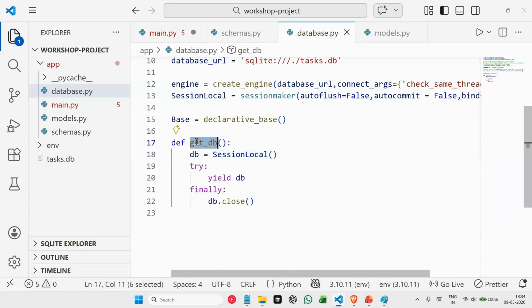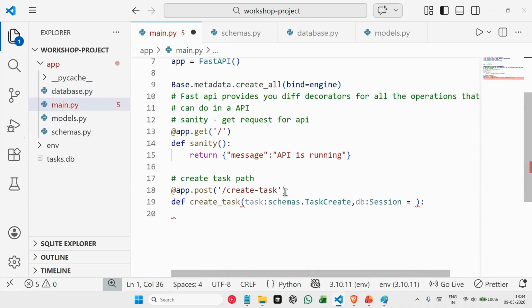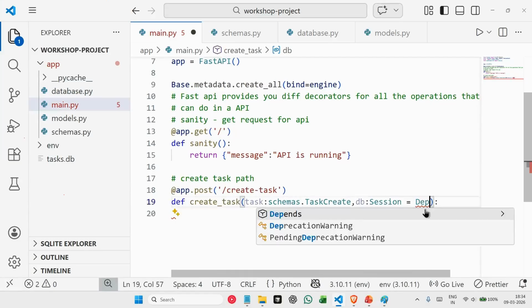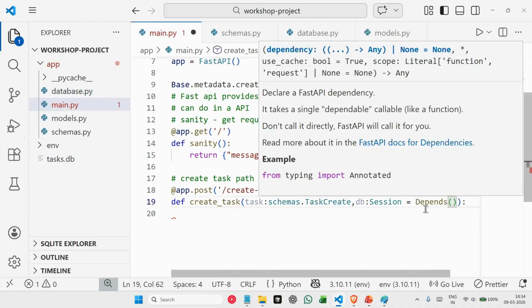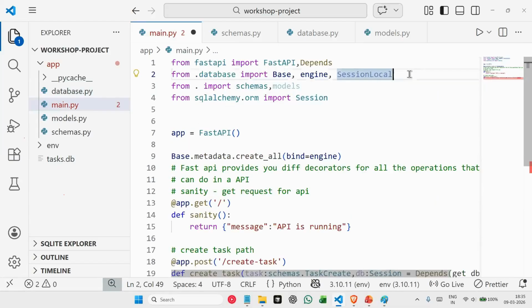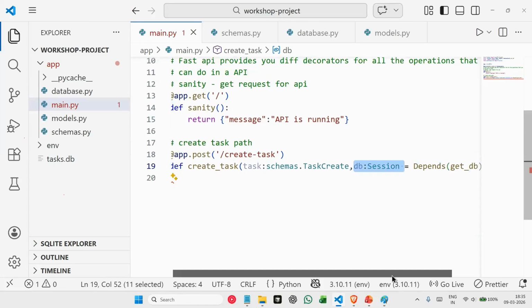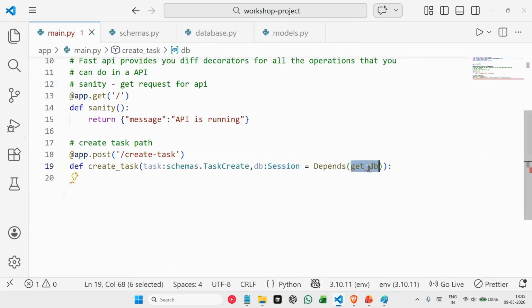So for that, from FastAPI, we import a module called Depends. And here we say whatever session we are creating is depending on our method, which is get_db, which we need to import here. So whatever session we are creating here using db of Session is depending on the get_db method.